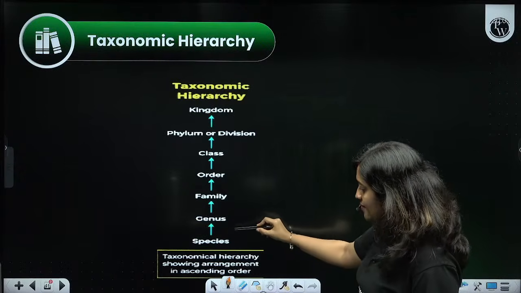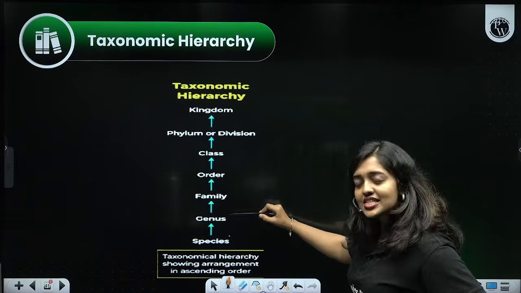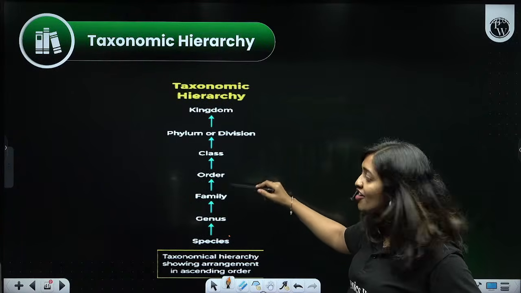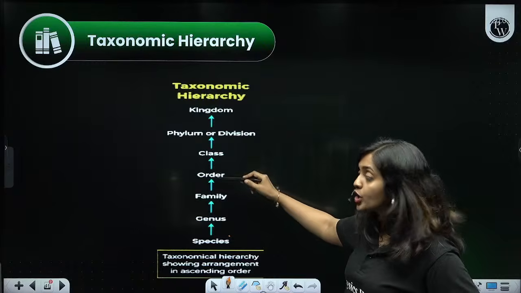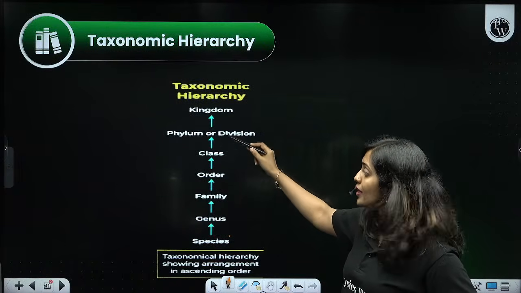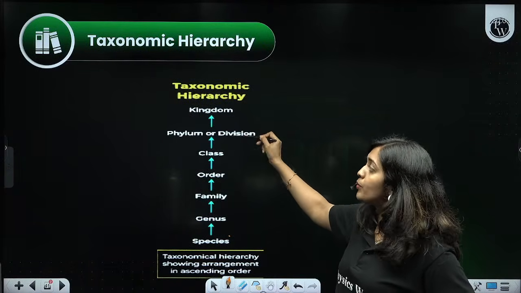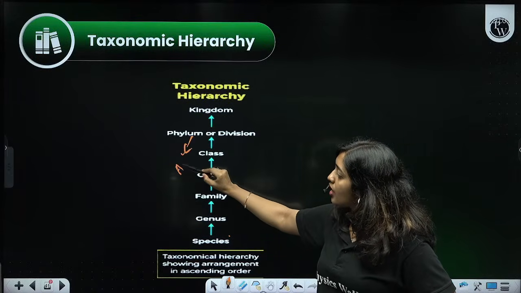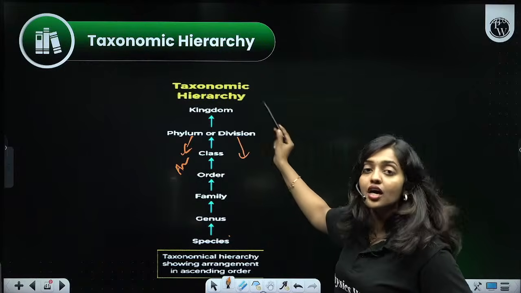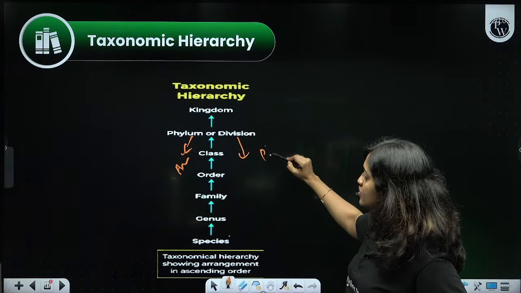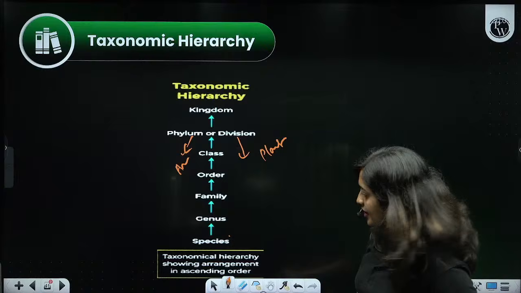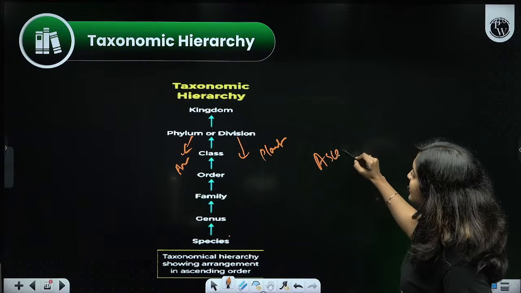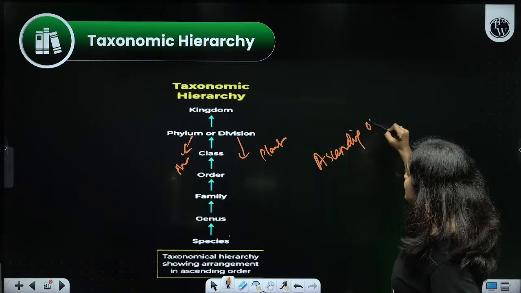Just imagine species combined together to form genus, genus grouped together to form family, family grouped together to order, order grouping together to class, class grouping together to phylum or division, phylum or division grouping together to kingdom. Phylum is the term used for animals, and division is the term given for phylum in plants. Anyway, this is the arrangement, this is the ascending order. Here the ascending order is shown.